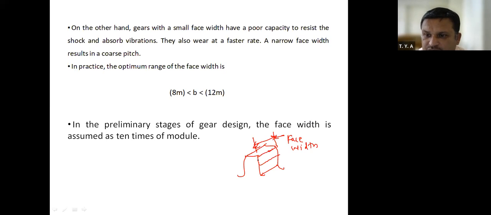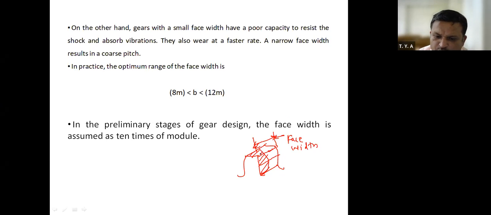Shock means force. The ability of this gear tooth to absorb shock and vibration will get reduced. Therefore, there are chances that wear and tear will take place at a faster rate. If its capacity is reduced, there are chances that the gear tooth will break like this.